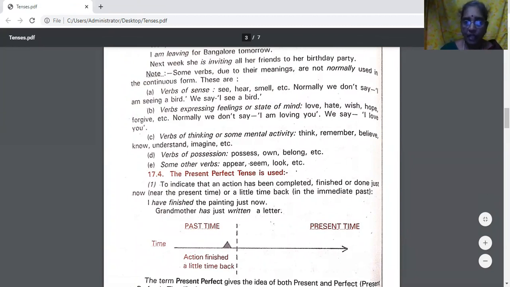Same way, verbs expressing feelings or state of mind like love, hate, wish, hope, forgive, etc. We don't say, I'm loving you. We say, I love you. So they are not used in present continuous tense. Verbs of thinking or some mental activity, that is think, remember, believe, know, understand, imagine, also are not used in present continuous tense. Verbs of possession, possess, own, belong, also are not used. Same way, appear, seem, look are not used, but we generally use them and make mistakes.